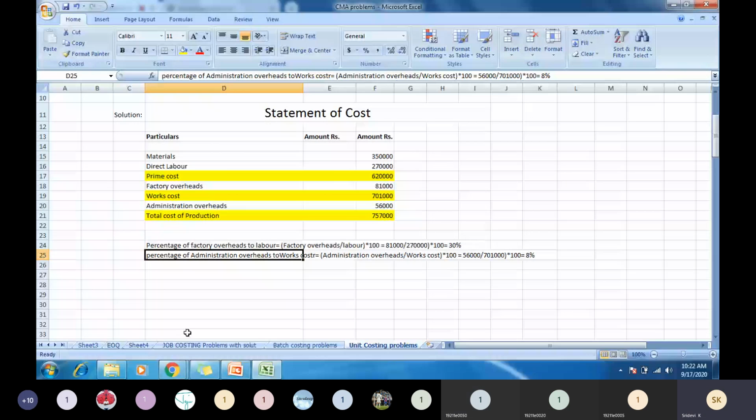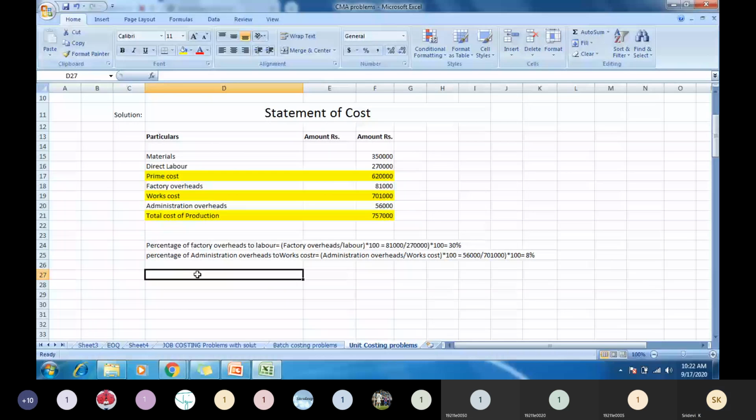Now you find out the selling price. So keep heading as a statement of the selling price of a refrigerator.